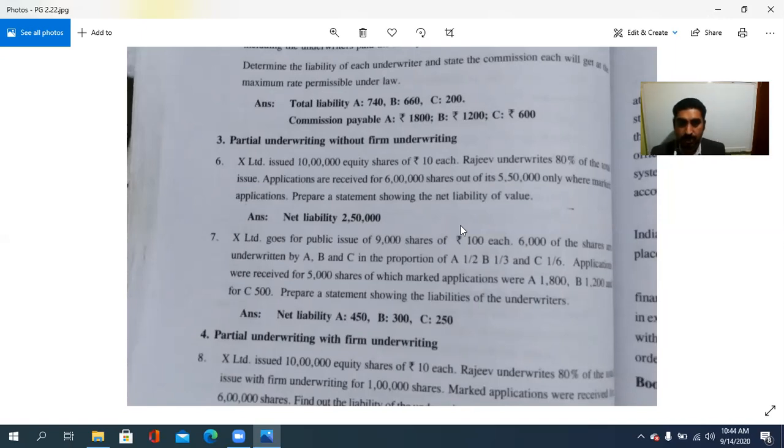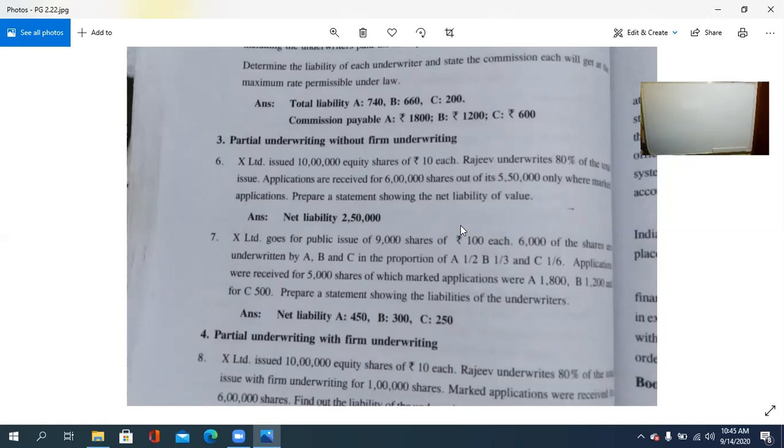Applications were received for 5,000 shares, of which marked application is A 1,800, B 1,200, and C 500. So prepare a statement showing the liability of the underwriters.